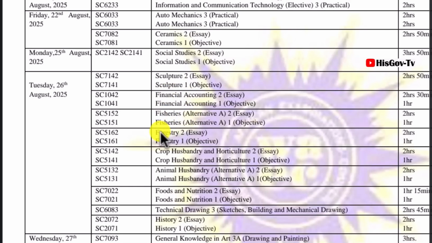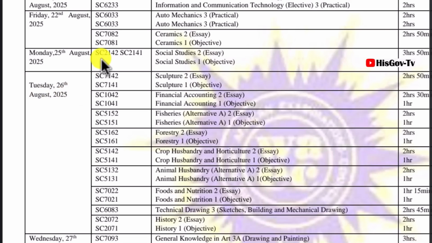Let's come to 26th August 2025. Sculpture, essay and objective. For financial accounting, essay objectives. Fishery, essay and objectives. Forestry, essay and objective. Husbandry, essay and objectives. Food and nutrition, essay and objective. Technical drawing. And then history will be written on 26th of August 2025. And I'm stressing on history because that is where our focus is.